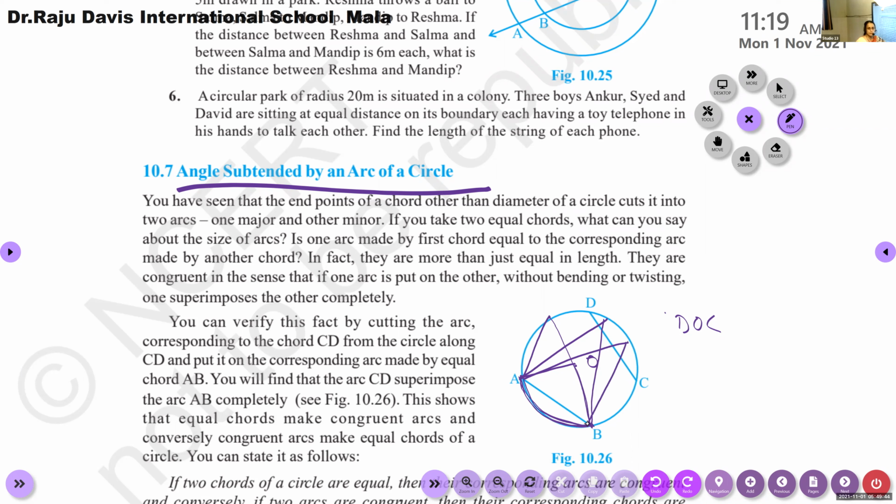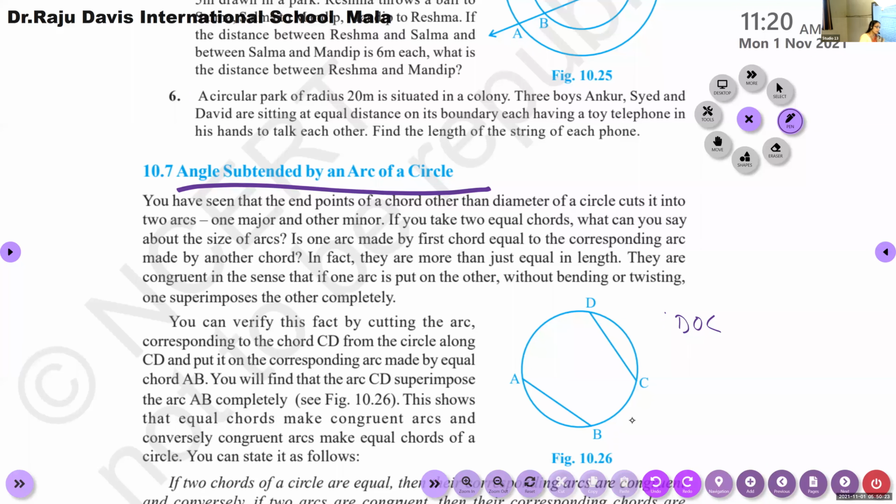Now we are going to study the properties of the angle subtended by an arc at the center, also at any point of the circle.